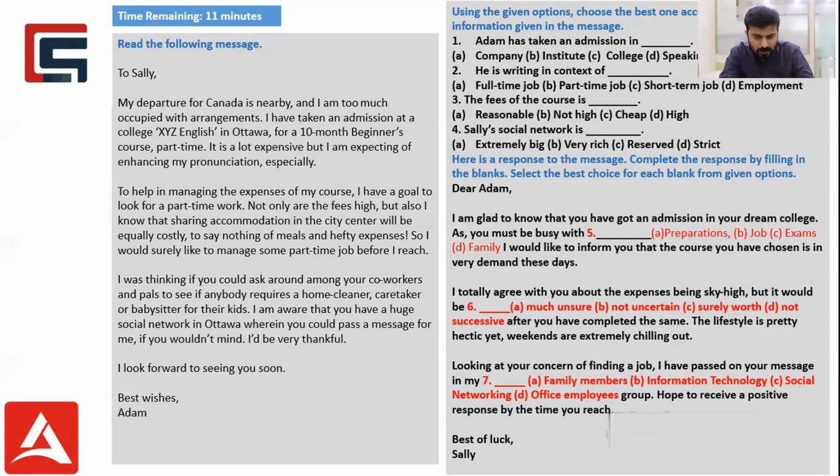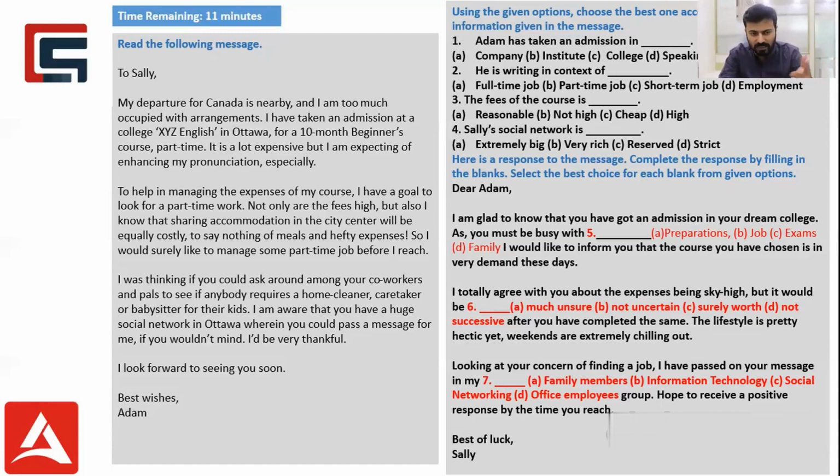If I am Sally, writing an email reply to Adam, because that's what the email has been written to, then I'll say, dear Adam, I'm glad to know that you have got an admission in your dream college, as you must be busy with. Now busy with what? The information is somewhat mentioned already in the email on the left side.